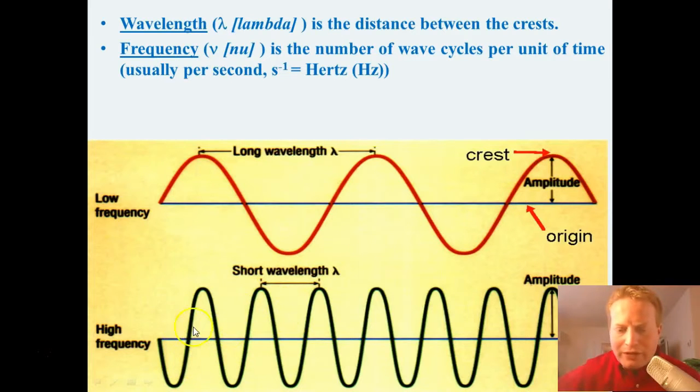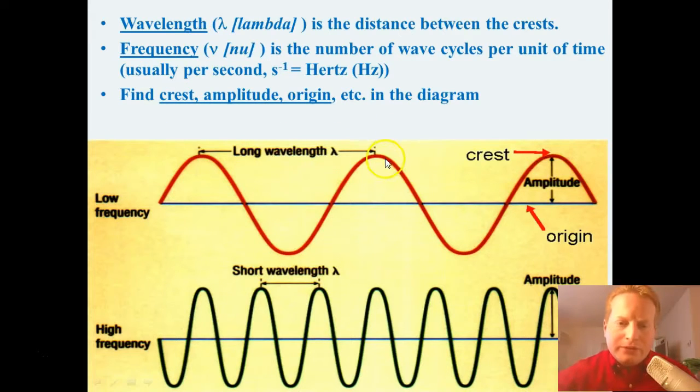A lot more waves travel through a certain amount of space per second than in a low wave frequency. So this is a low frequency over here, so imagine this wave is in motion. By the time we get from this wave to the next wave, the frequency is a lot lower than this, which has a high frequency. Look how many more waves we have just in this short segment here. And again, it's very important that you know that unit. We measure frequency in hertz, which is also thought of as per second.